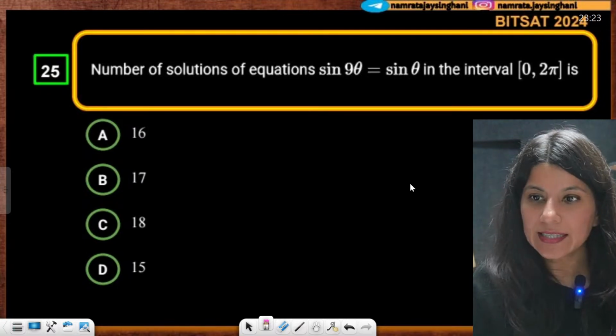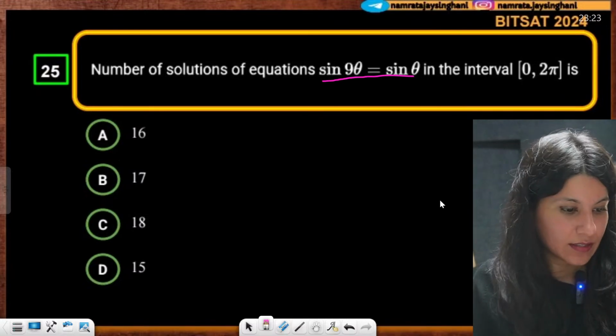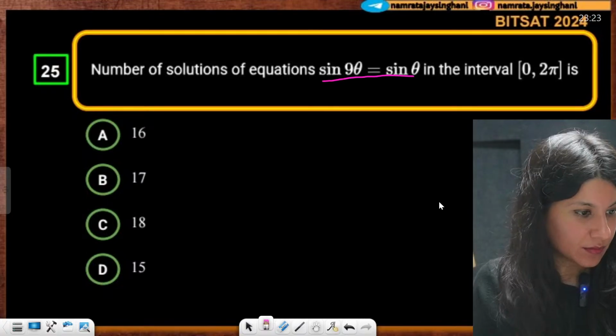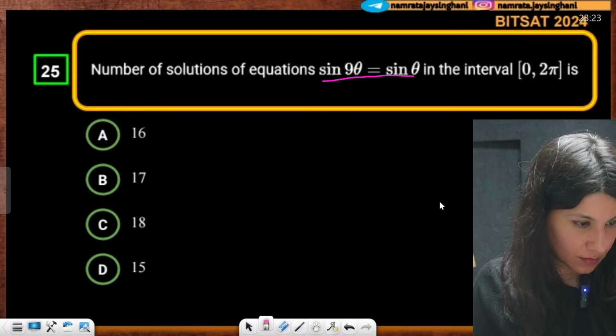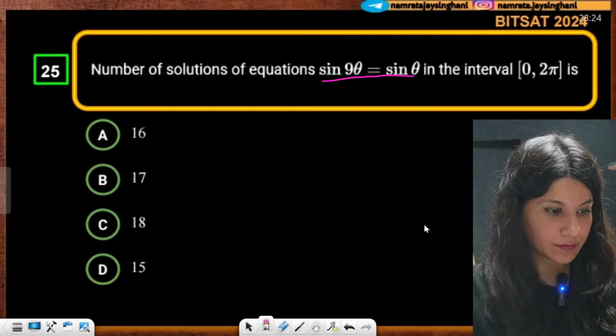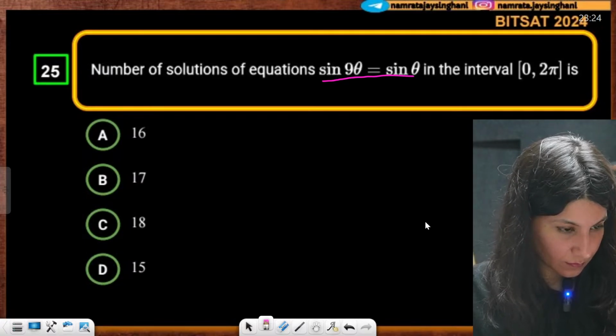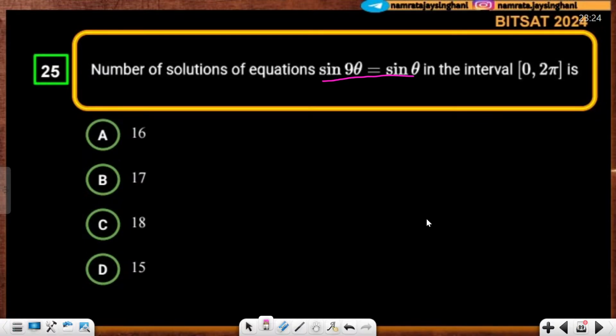Everybody? Yes. Number of solutions of this equation: sine 9 theta is equal to sine theta. Correct? Let's do this last question over here. This is the 25th question, which is the last question.